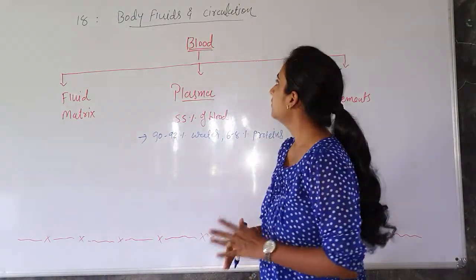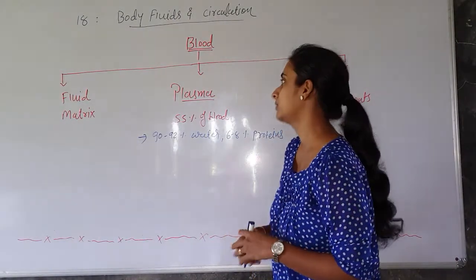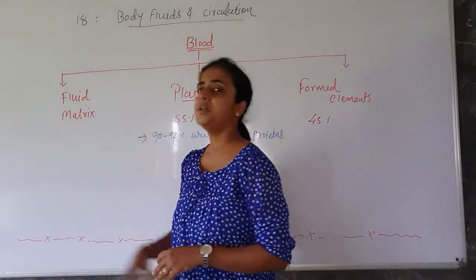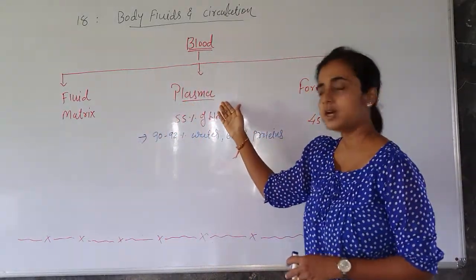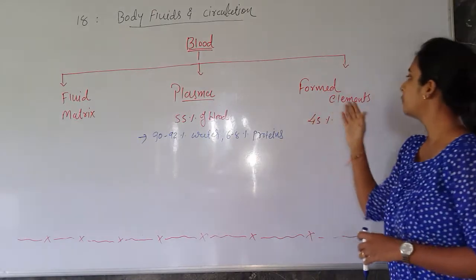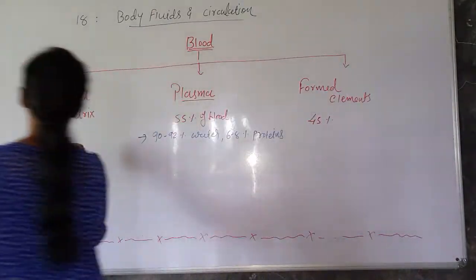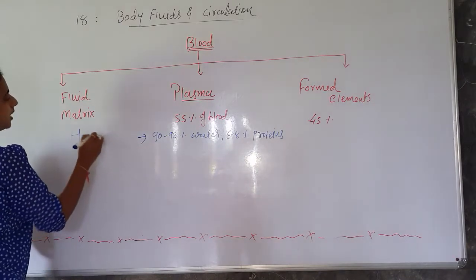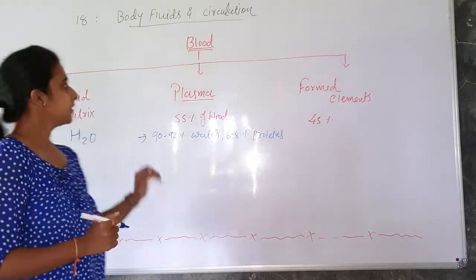So now in the blood there are mainly 3 components present. One is fluid matrix, second is plasma, and the third one is formed elements. Okay, now fluid matrix is simply H2O, we can say, normal water, right?